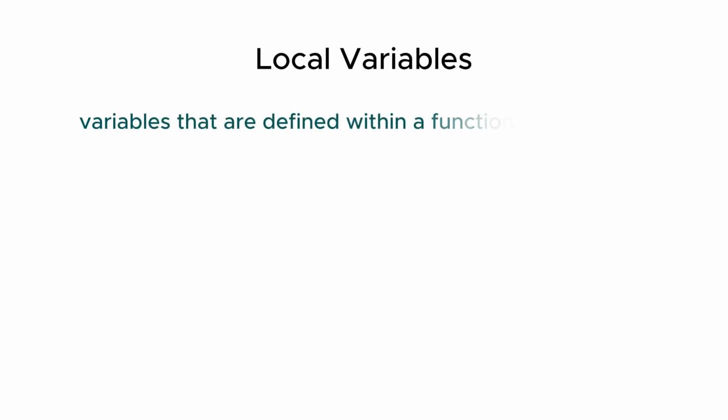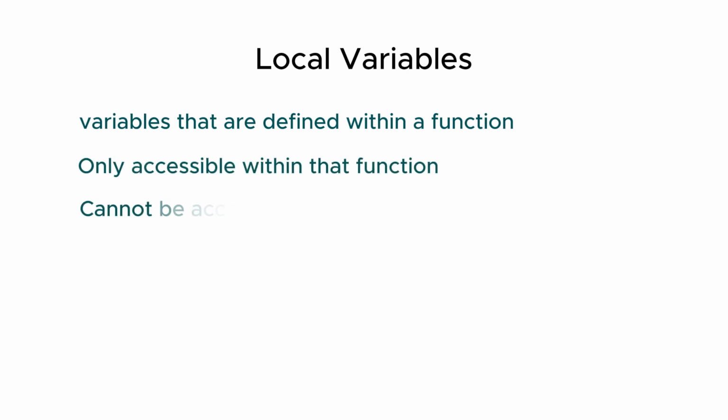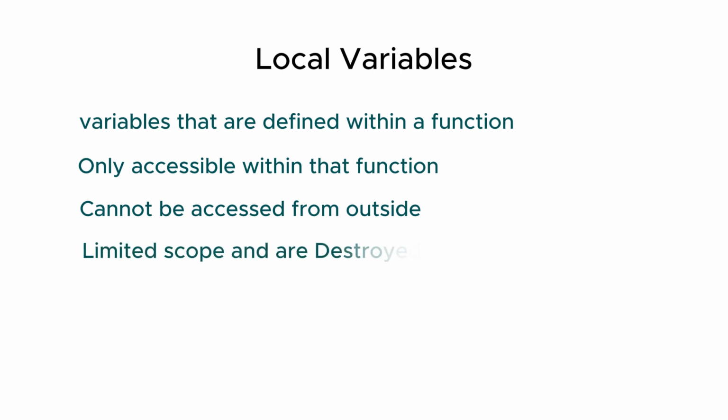Local variables. Local variables are variables that are defined within a function. They are only accessible within that function and cannot be accessed from outside. Local variables have a limited scope and are destroyed once the function finishes executing. This allows us to have variables with the same name in different functions without any conflicts.